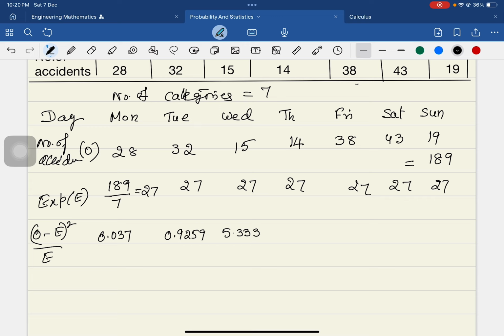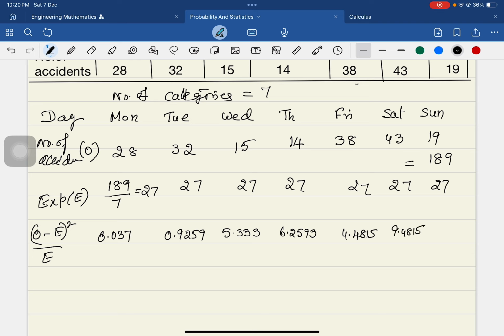And then 27 minus 14, the whole square, gives 6.2593. Then the next one is 4.4815. Now 43 minus 27 is 16, and 16 squared is 256 over 27, and that gives you 9.4815.